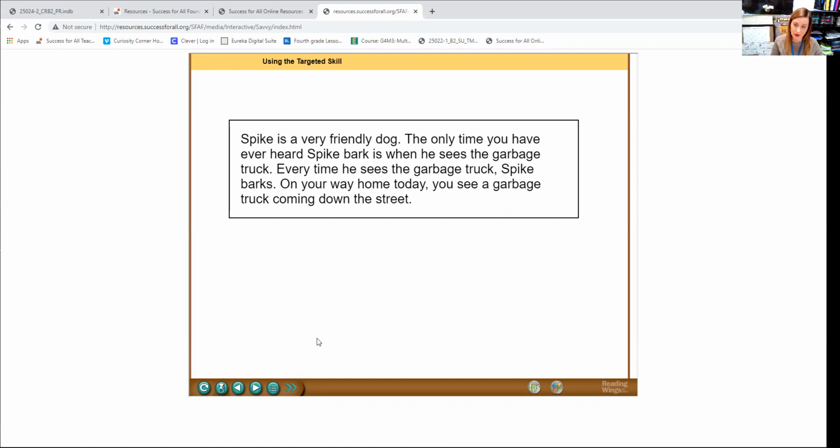Maybe you think Spike will bark. The clue that helped us make that prediction would be seeing the garbage truck coming down the street. What do you know about Spike that made you predict that he would bark? Well, it says right there that he always barks when he sees a garbage truck. You predicted what would happen by combining a clue, seeing the garbage truck, with something you know about Spike. How would you know if your prediction came true? Well, if you heard Spike actually bark at the truck. If something you predicted would happen did happen, you know your prediction came true.